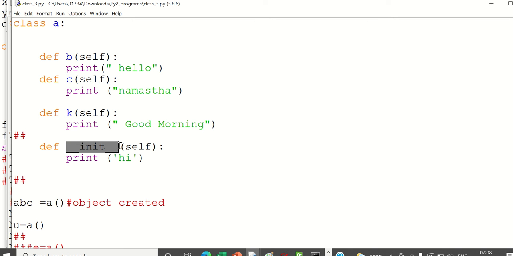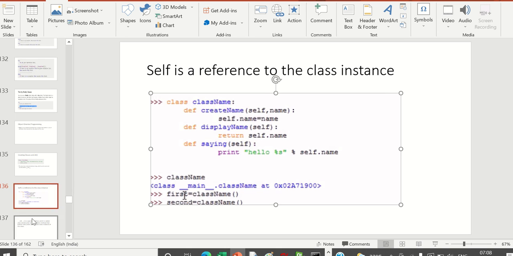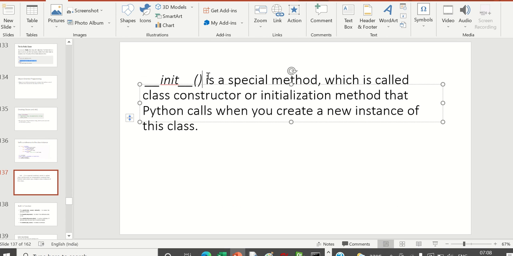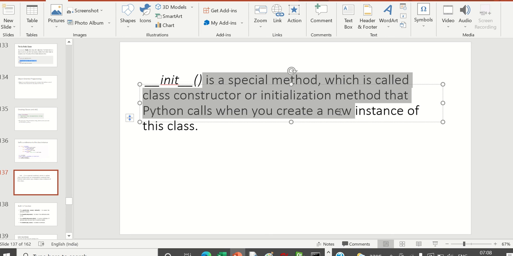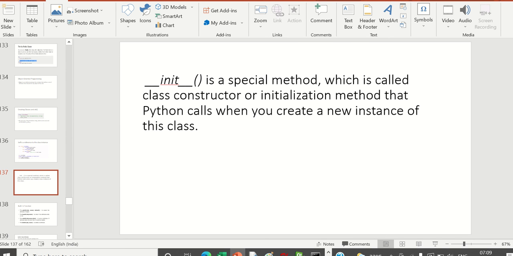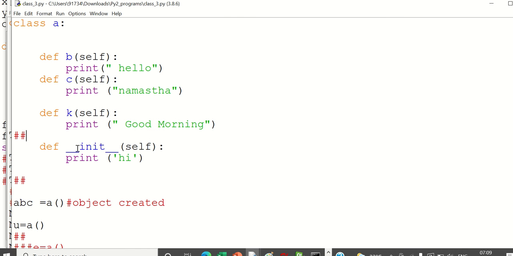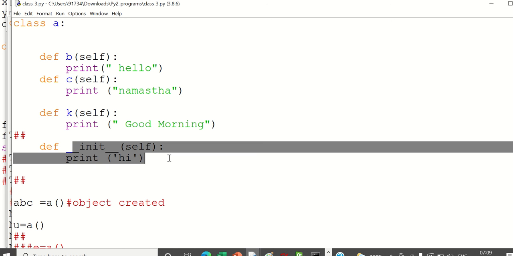So init, what will it do? It is an initializing code. Let us see the definition. Init is a special method, called the class constructor or initialization method, that Python calls when you create a new instance of this class. So whenever a new instance of the class is created, init is going to get executed.